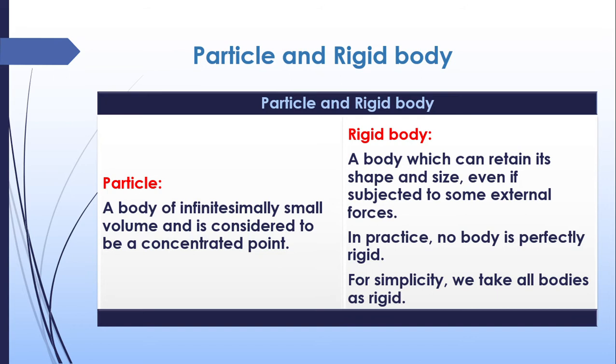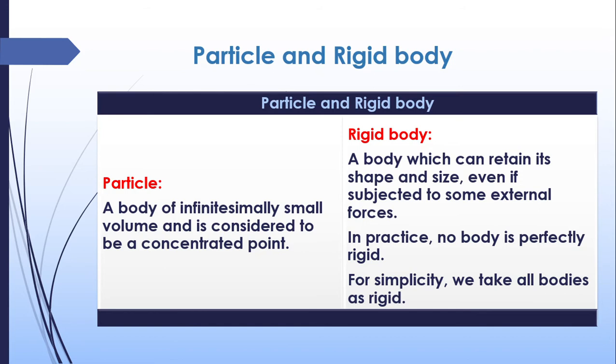Okay. On the other hand, a rigid body is a body which can retain its shape and size even if subjected to some external forces. For example, an iron rod. If you are applying force on it, its shape will not change. That type of bodies are known as rigid body. All the bodies are made up of small particles. Even the rigid body is also made up of particles. But the particles in that body are tightly held. They are very much stuck together and compacted together.